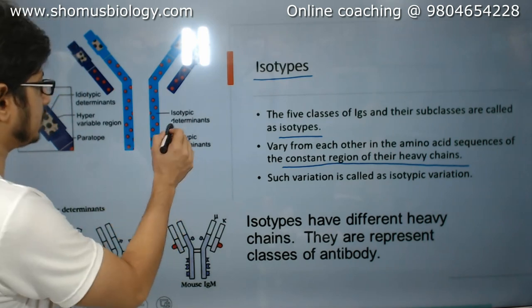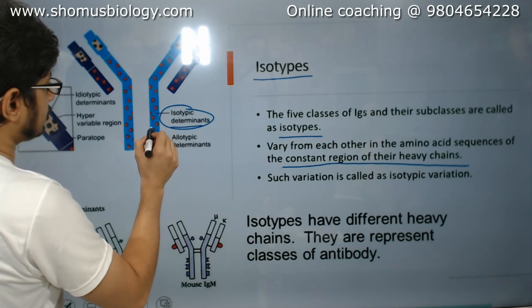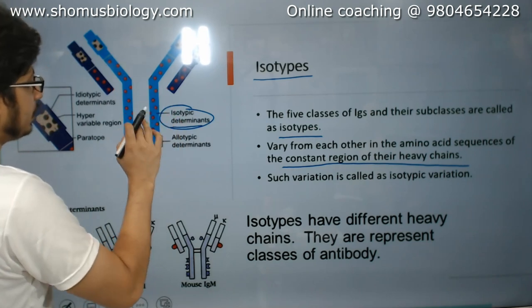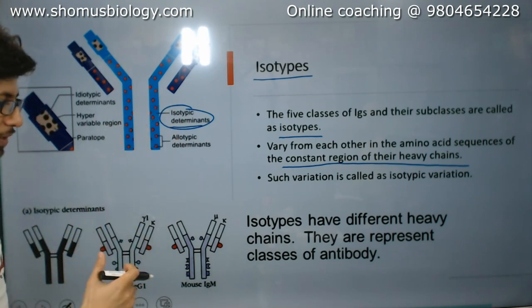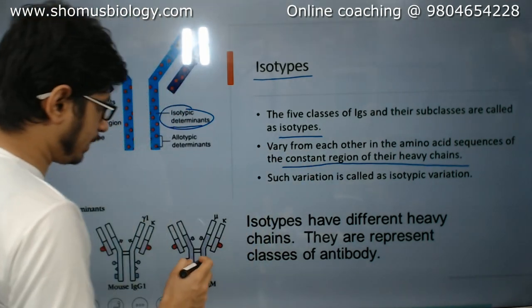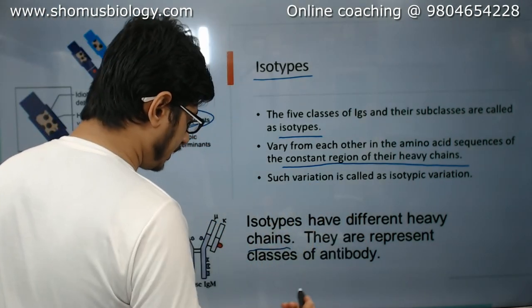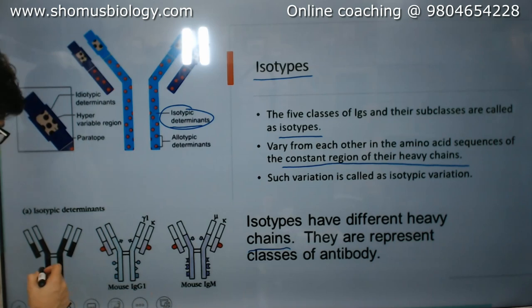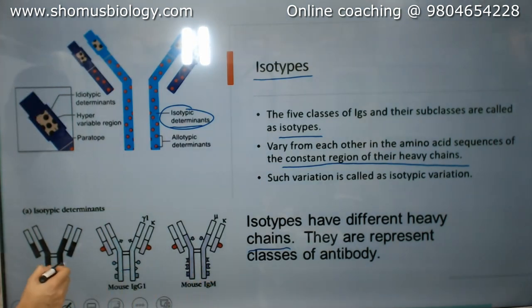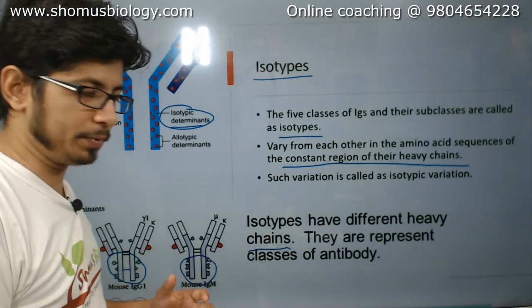The constant region is the place we call the isotypic determinants. Why? Because this is the region where the variance is present between the isotypes. Such variants are called isotypes. So isotypes have different heavy chains, representing classes of antibody. You can see this one is a totally black heavy chain, this one is the blue heavy chain, this one is the purple heavy chain. They have different types of heavy chains.